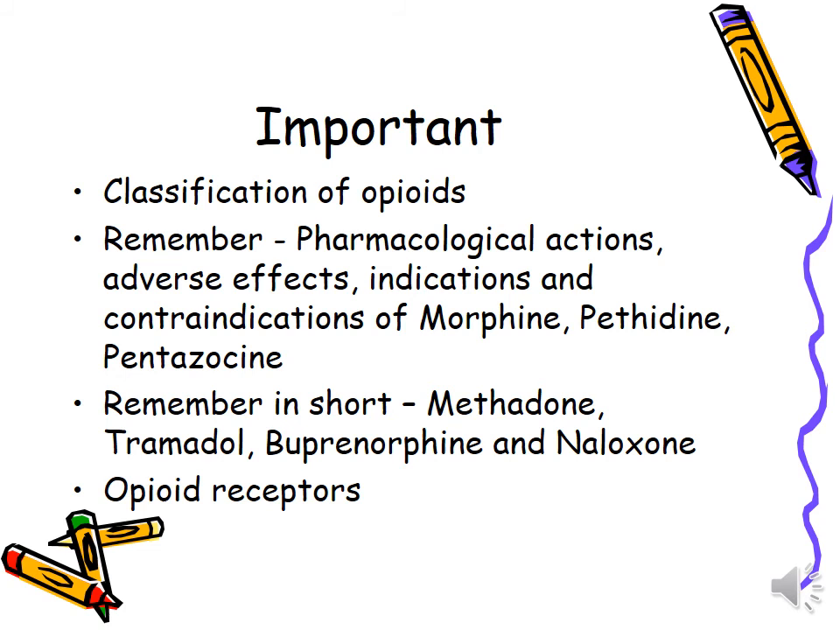So important questions related to opioids are classification of opioids. Remember the pharmacological actions, adverse effects, indications and contraindications of morphine, pethidine and pentazocine, which are very important. So in short, you have to remember each and everything in this chapter, especially opioid receptors, morphine toxicity, and slight differences of other group members from morphine.